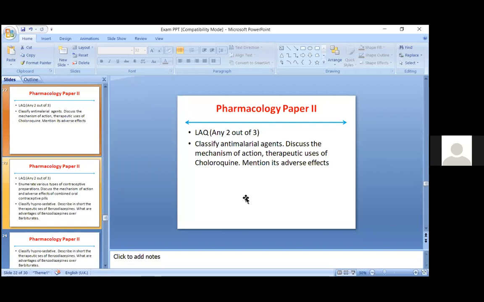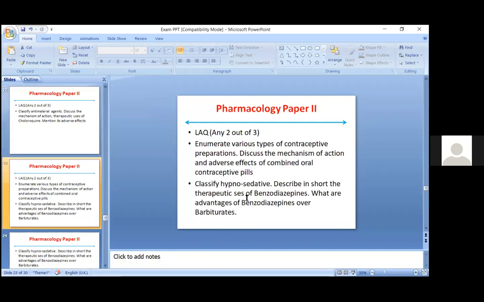Chloroquine and hydroxychloroquine. These two drugs you should know by heart: what is the mechanism of action, what are the therapeutic uses of chloroquine, and what are the adverse effects of chloroquine. Also, you have to write where chloroquine is used other than treatment of malaria, that is also something you should mention.